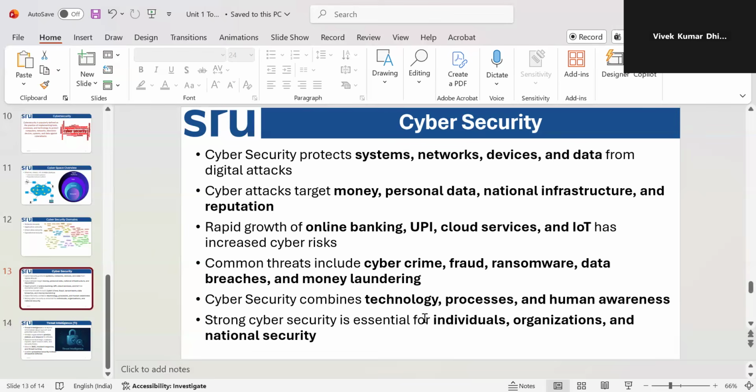If we understand the threats, why we need cyber security, and what kinds of security are needed, now we combine technology, process, and human awareness. First, technology is definitely needed, for threat modeling and threat intelligence. The process should be secure, right? And after that, awareness should also be there, right? Awareness means do not tell your OTP, do not believe fake SMS, and do not be threatened by unknown calls.